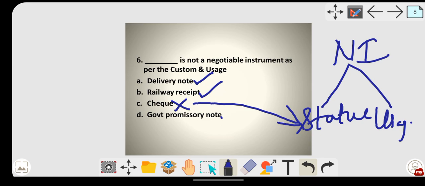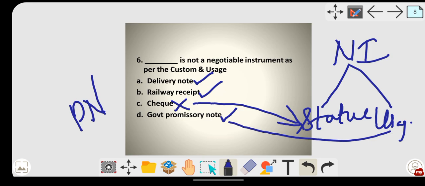Then government promissory note. Don't get confused. Promissory note is different from government promissory note. They have given this purposefully to confuse you. Government promissory note is also as per usage and custom. So which will be the right answer? Option C, check is the right answer. Check is not a negotiable instrument as per custom and usage. The rest of the three are negotiable instruments as per custom and usage. Is that clear?